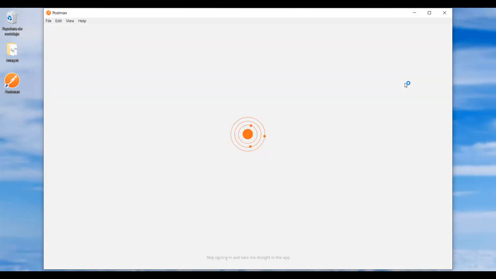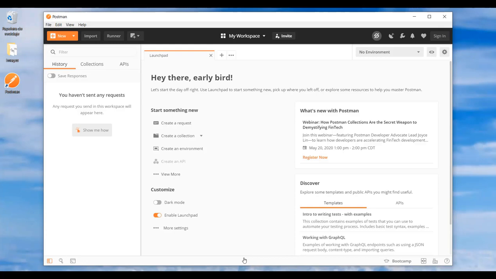As you can see, the installing process of Postman is very simple. In the next videos we will look in detail at what every instruction is for.